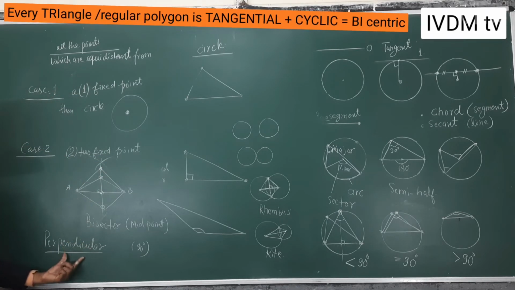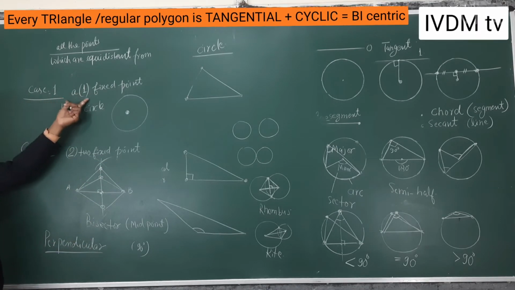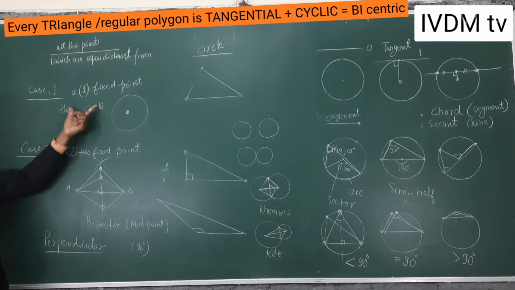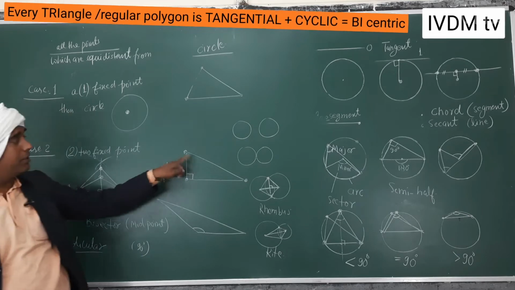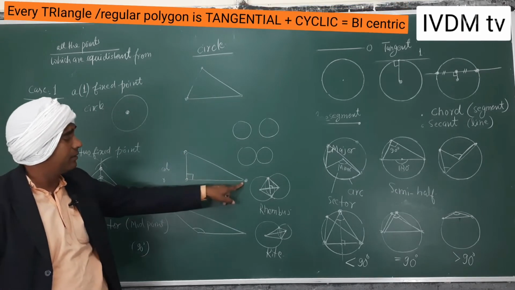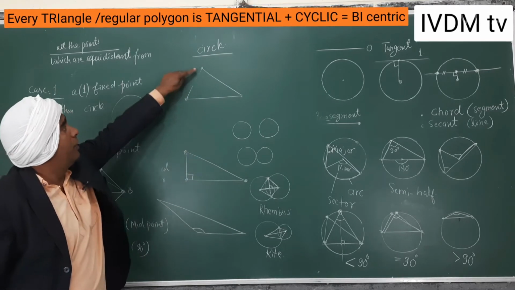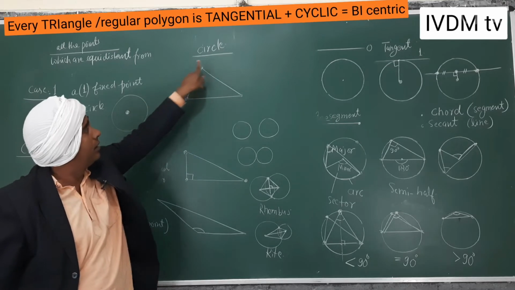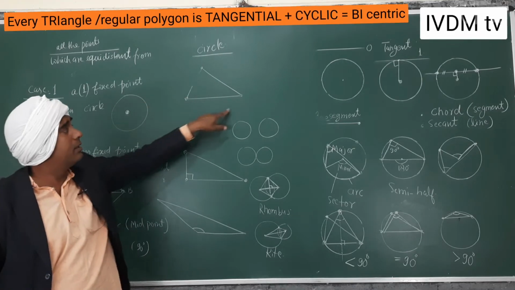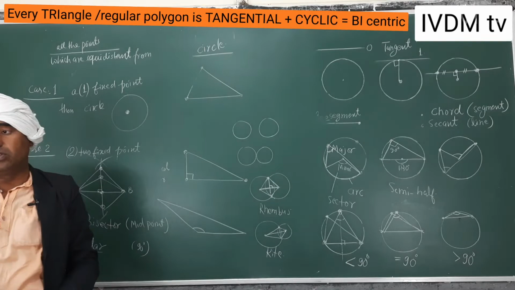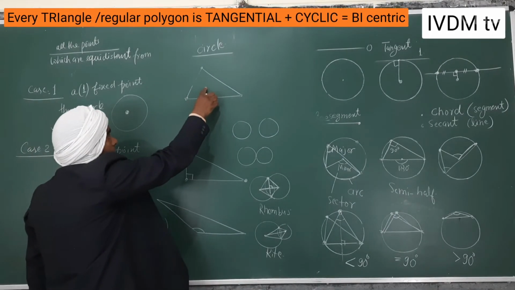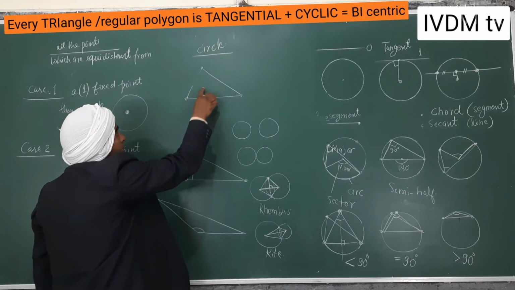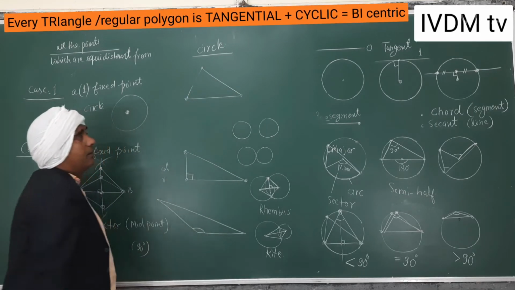So this was all about points which are equidistant from two fixed points. The answer is the perpendicular bisector. For one fixed point, the answer is a circle. So this is the question, 3 points. You have to make a circle. So you have to find a point which is equidistant from this point, and this point.